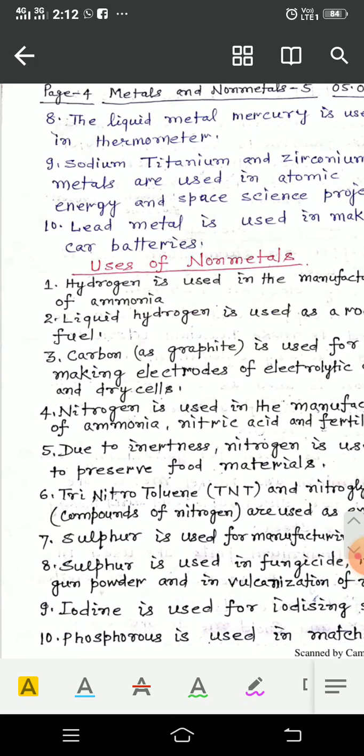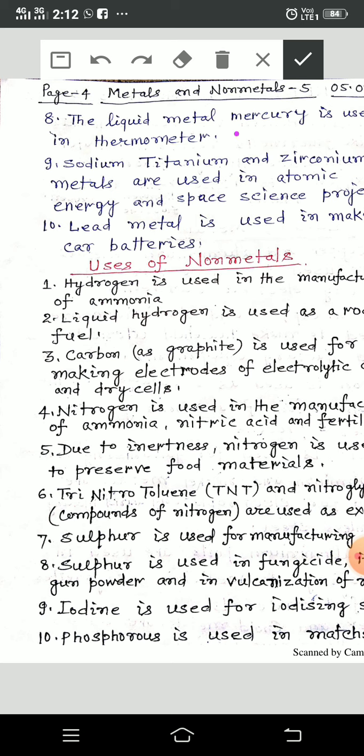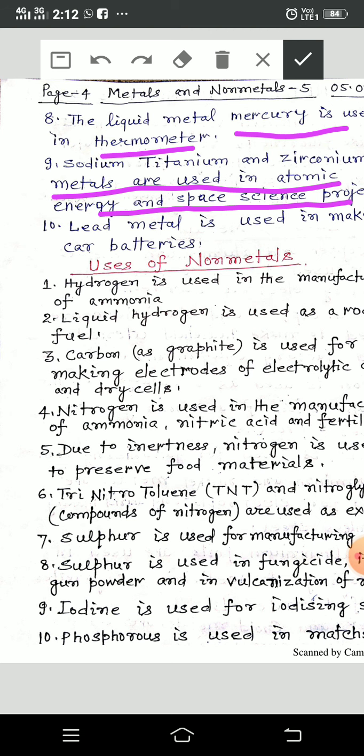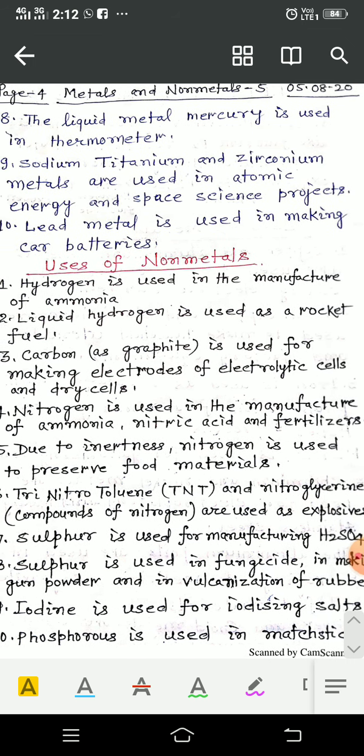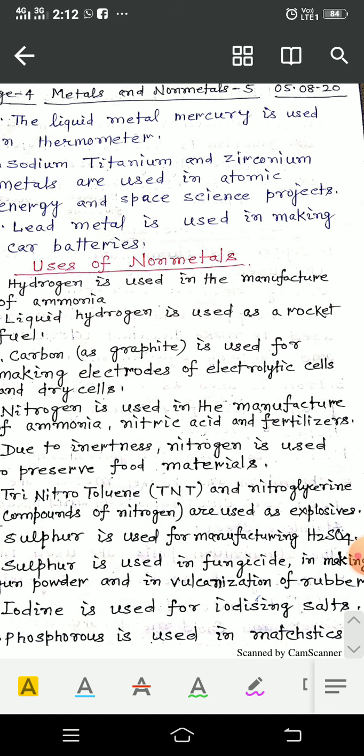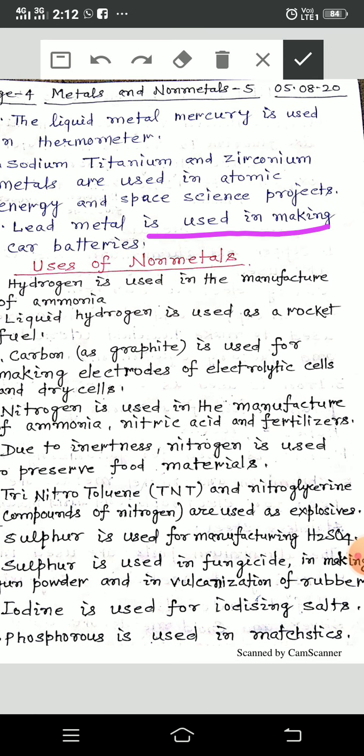Now on fourth page. The liquid metal mercury is used in thermometers. Sodium, titanium and zirconium metals are used in atomic energy and space science projects. Lead metal is used in making car batteries.